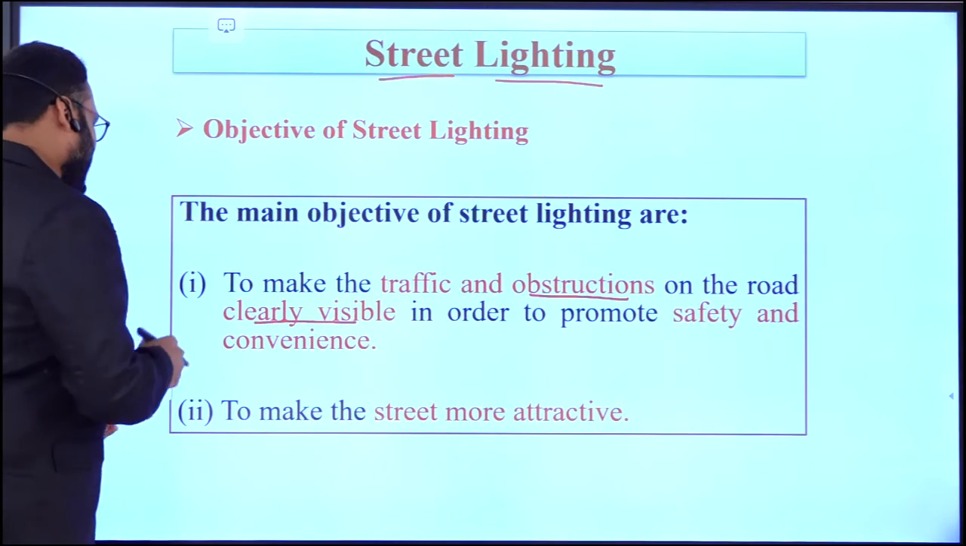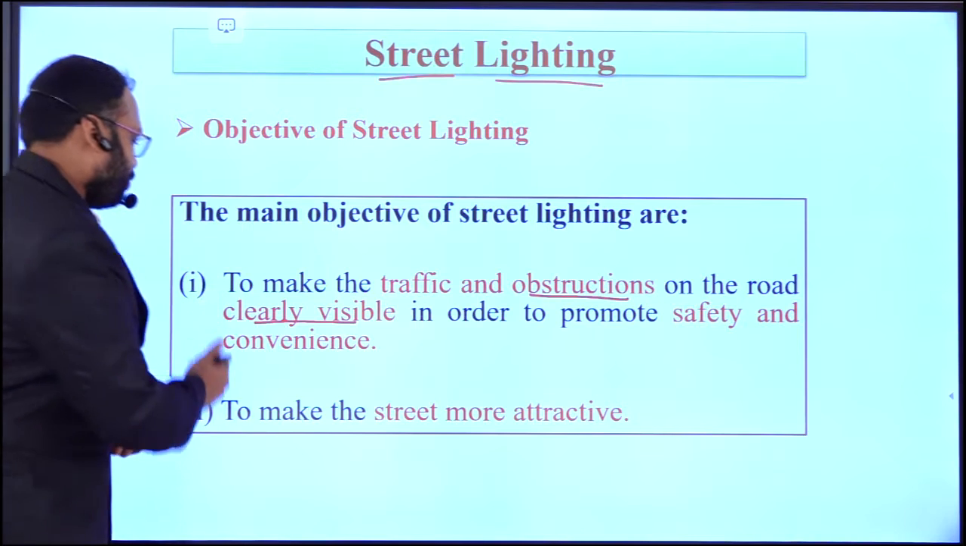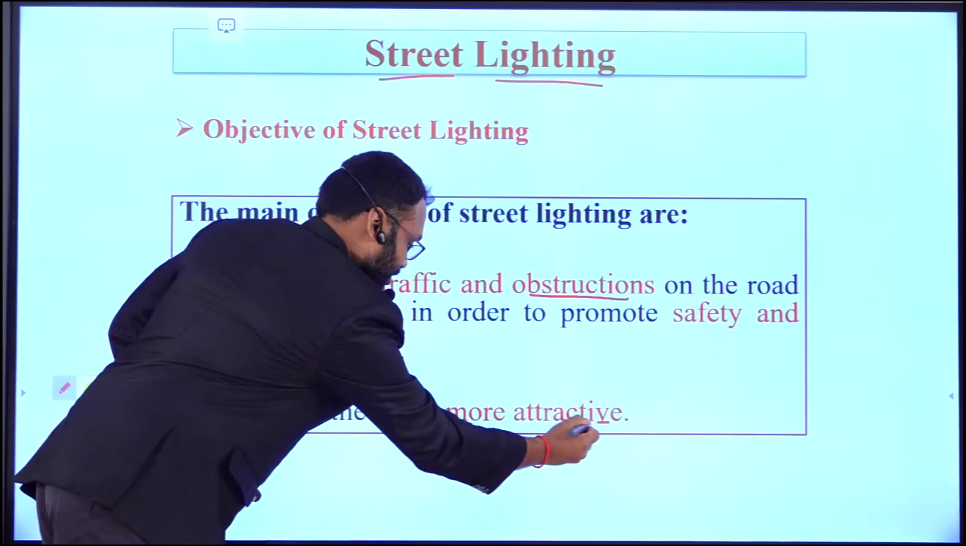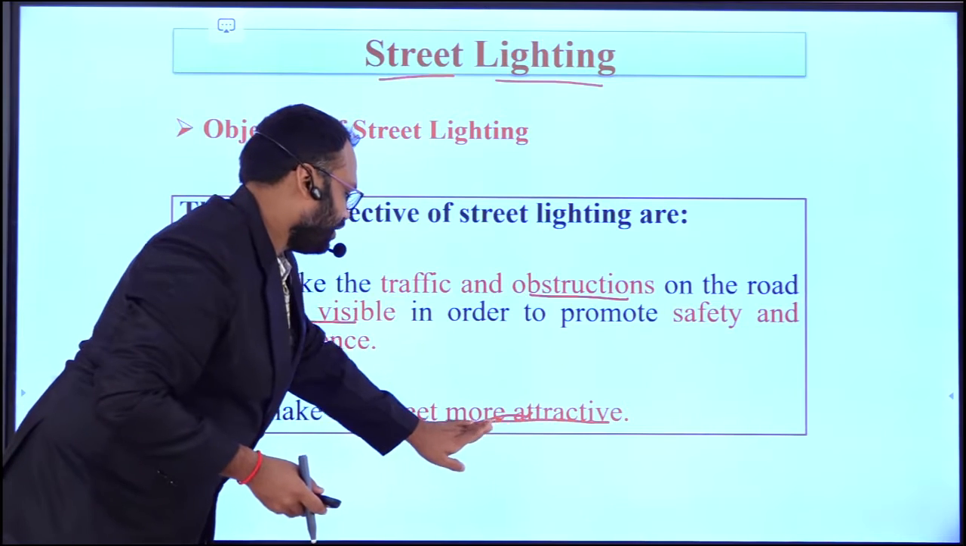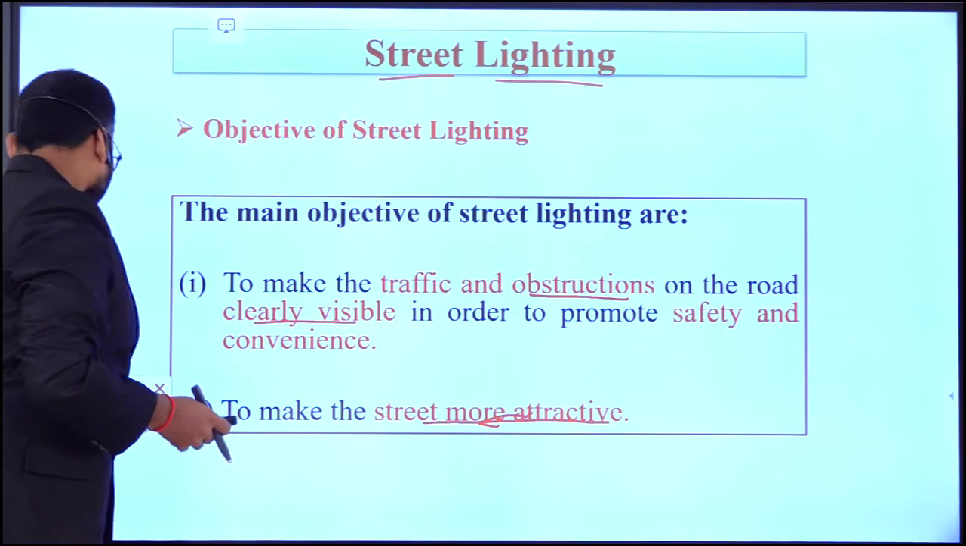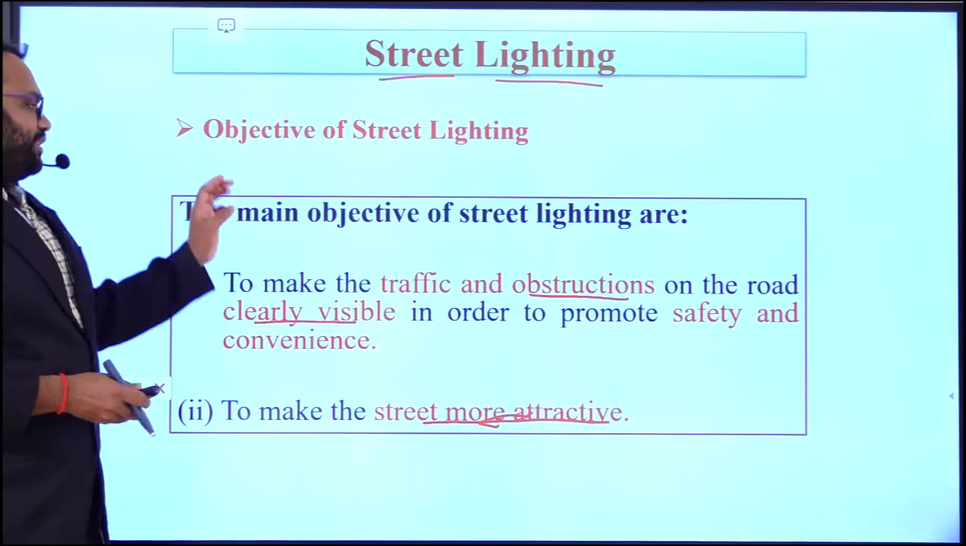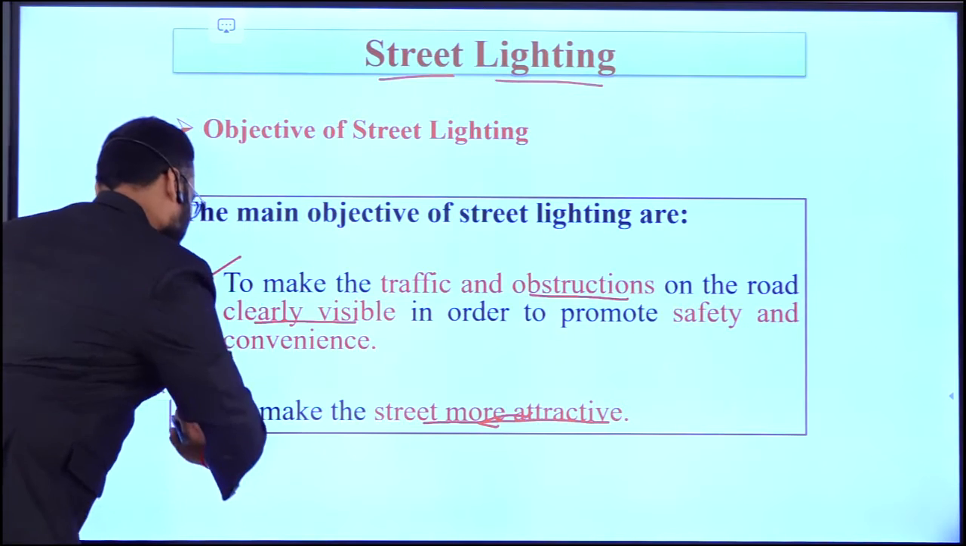The next objective is to make the street more attractive. So these are the two main objectives of street lighting.